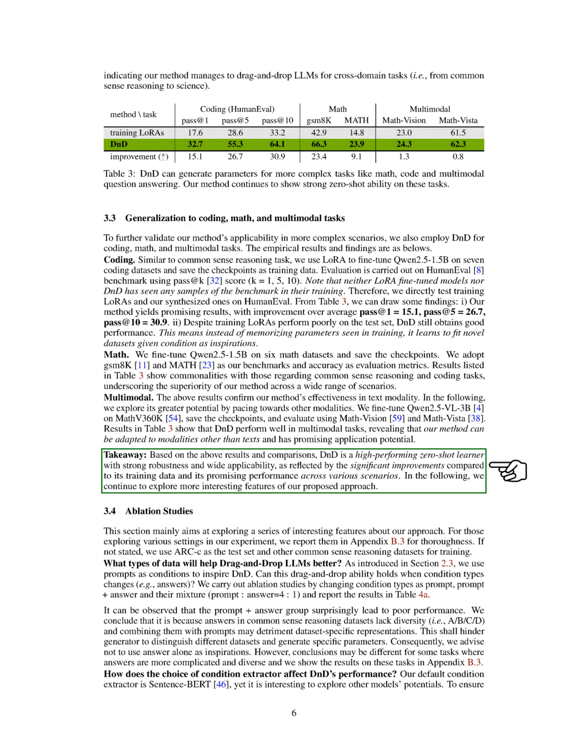In summary, D&D proves to be a robust zero-shot learner with broad applicability, as evidenced by significant improvements over training data and promising results across various scenarios. We look forward to exploring more intriguing features of our proposed approach. Section Summary. In this section, we introduce D&D, a method designed to enhance model adaptability through a drag-and-drop capability by training a parameter generator on various datasets using prompt-checkpoint pairs. Our approach demonstrates strong performance in both in-domain and cross-domain tasks, showcasing its effectiveness across multiple modalities, including coding, math, and multimodal applications.